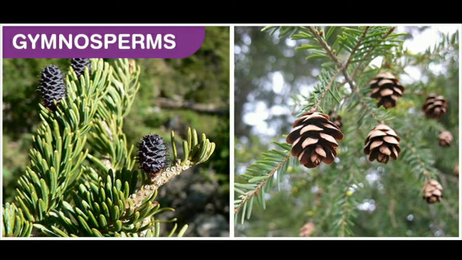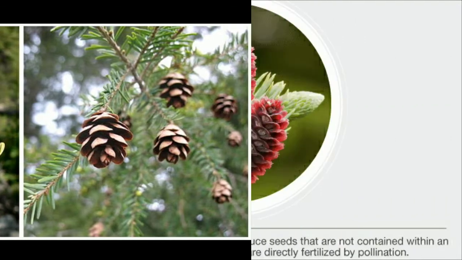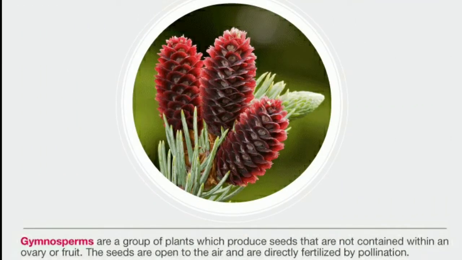Gymnosperms. Now the word gymnosperms comes from the Greek words gymnos meaning naked and sperma meaning seed. Hence, it is known as naked seeds. So, gymnosperms are a group of plants that produce seeds which are not enclosed within the ovary or a fruit. Okay, children. Gymnosperms are the seed producing plants. They produce seeds without fruits.